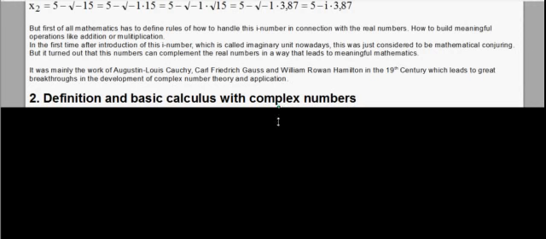Now we continue with the second big topic, definition and basic calculus with complex numbers. Without disturbing you with the exact mathematical definition, we take a practical road. The following equation leads directly to the i number, the imaginary unit: x squared plus 1 equals 0. Now we know how to solve this equation. We have two solutions, x1,2 equals plus minus the square root of -1, and therefore i squared equals -1.